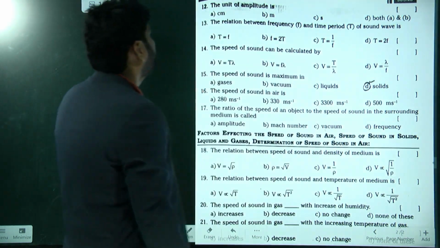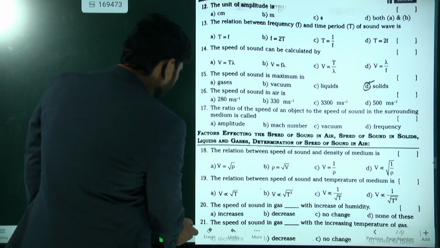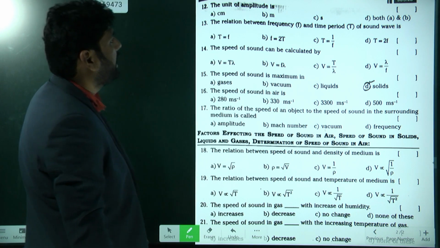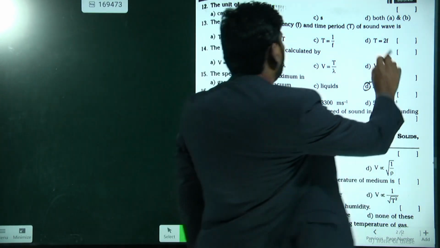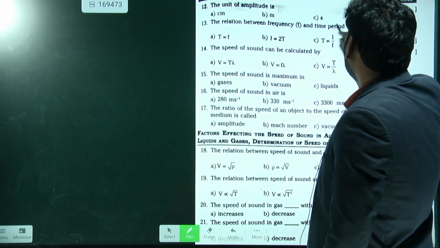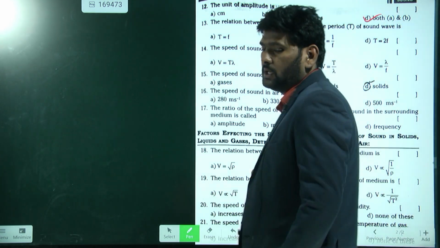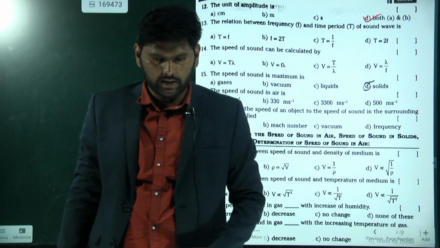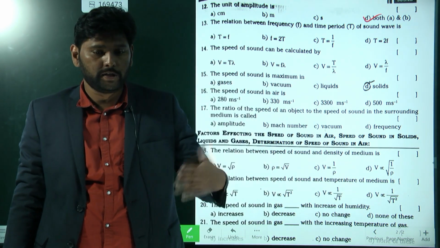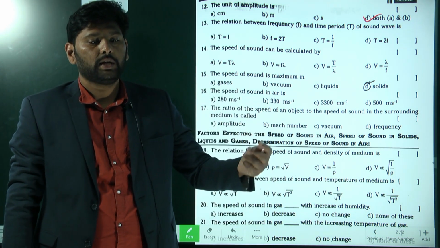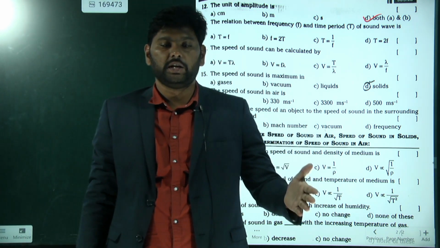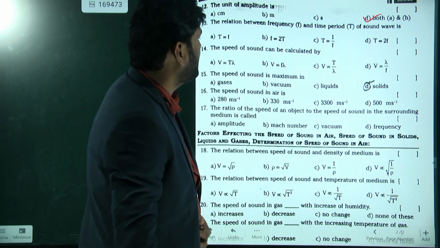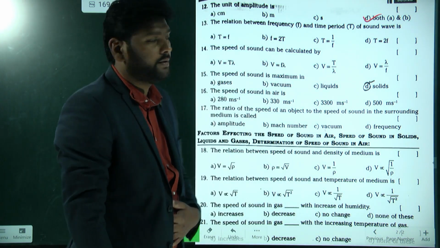The unit of amplitude is, actually, all of the above: centimeters, meters, both A and B, because amplitude is nothing but distance. Understand? What are the distance units? Distance units are centimeters and meters. Am I right? So both A and B is our answer.